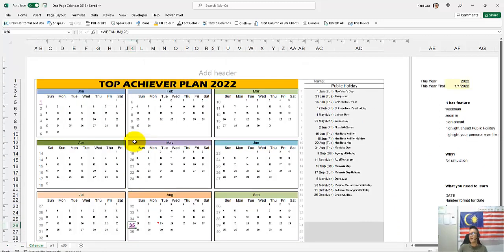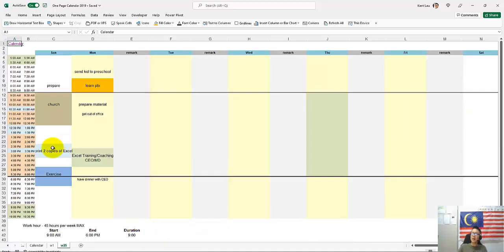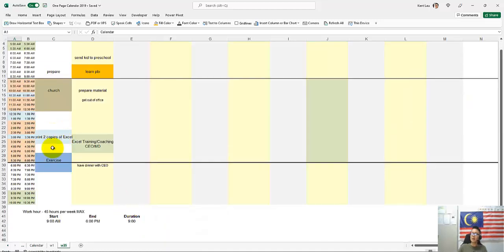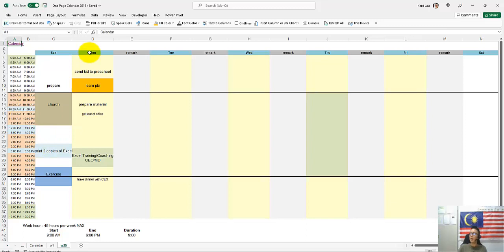Just a simulation? No, not exactly. This is really a real issue. So I want to show you how I plan it. You may improvise from this. So you see that at a glance, I can see very clearly what I need to do.